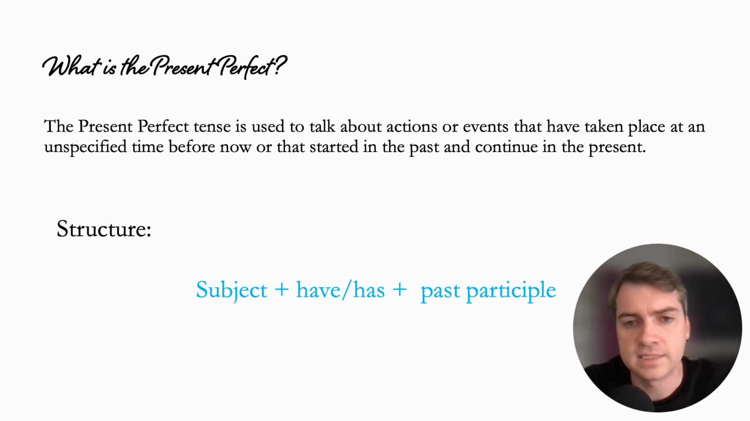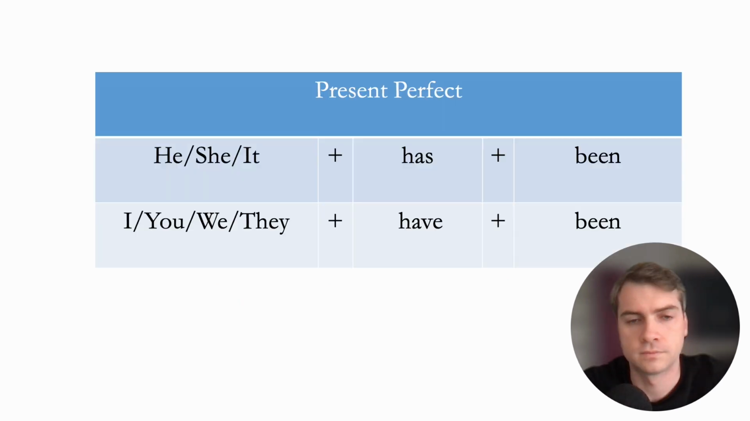The structure is the subject plus have or has, depending on the subject, and then what we call the past participle. A past participle is a special form of some verbs that we use in the perfect tenses and some other situations. You don't need to know all the past participles yet, but I will give you a link in this lesson to all the past participles that you need to know.